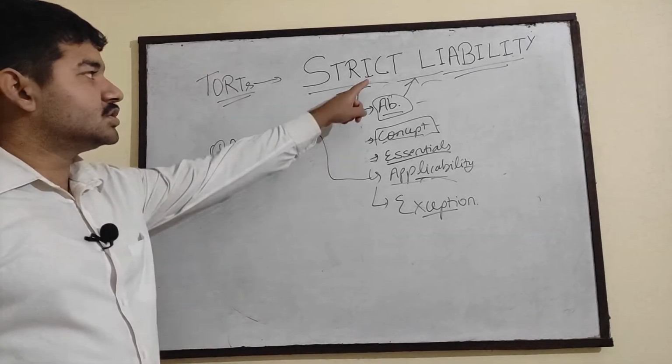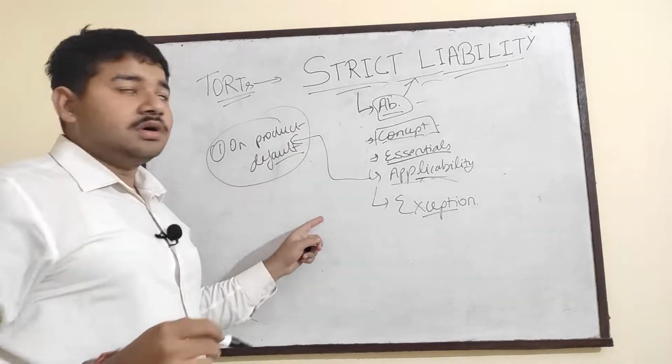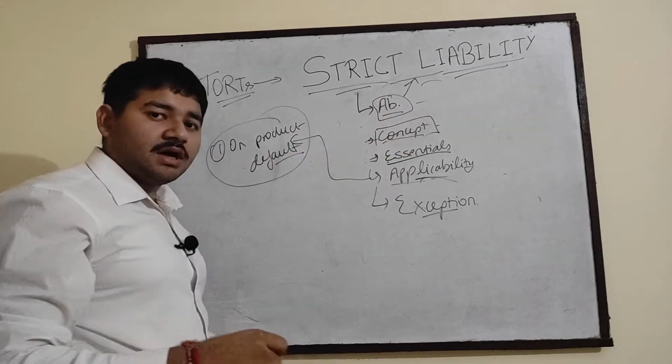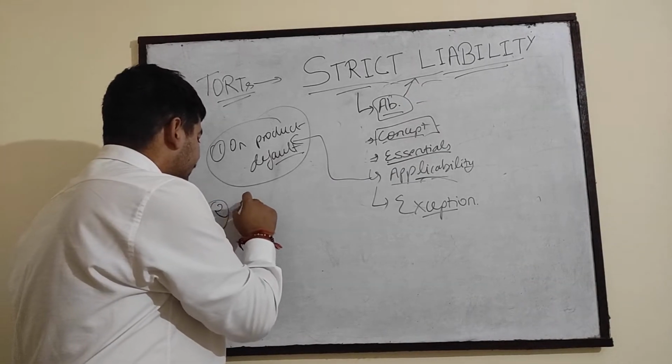You can apply the concept of strict liability if there is default on the part of the product. So, strict liability will be applicable on the manufacturer of the product. Second thing is attack of animal.